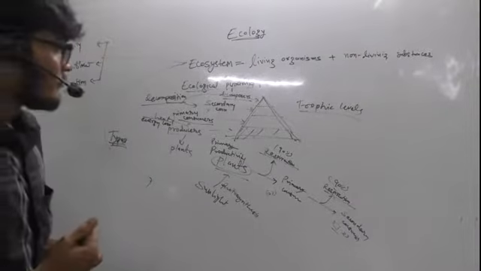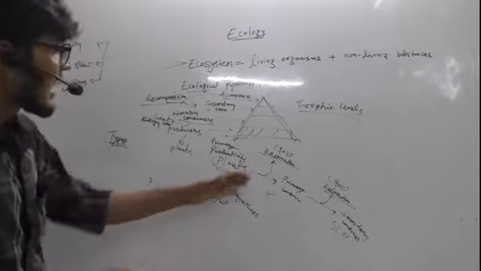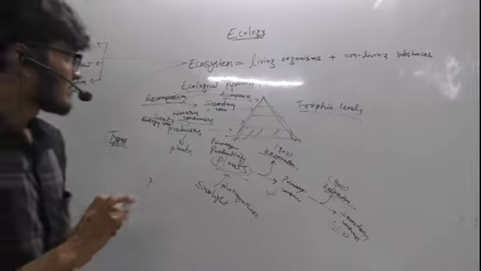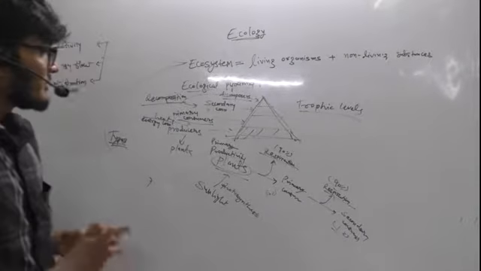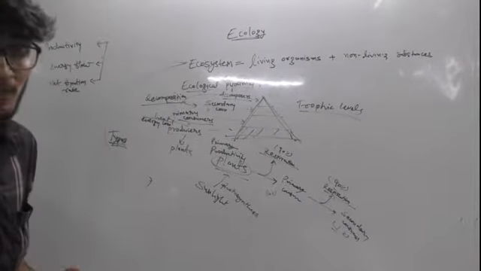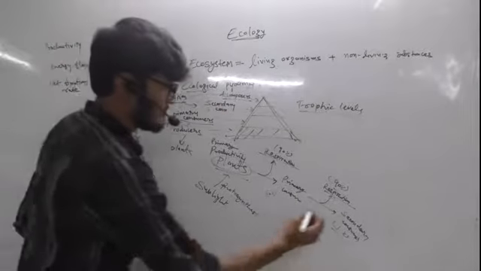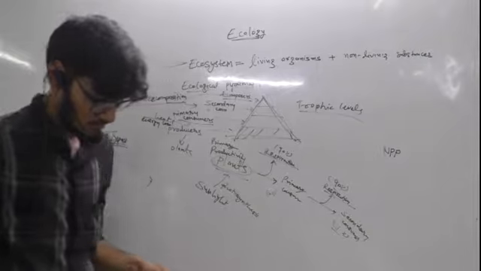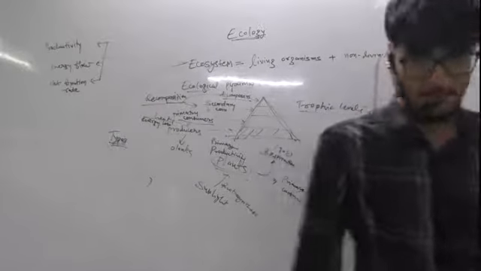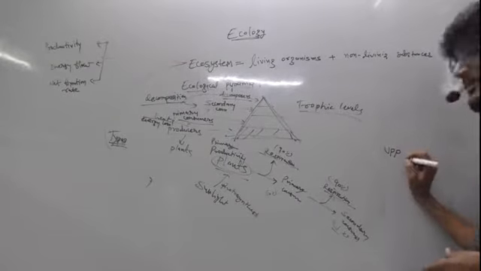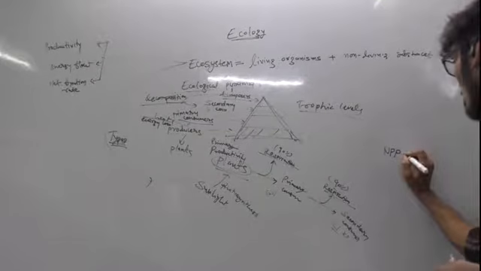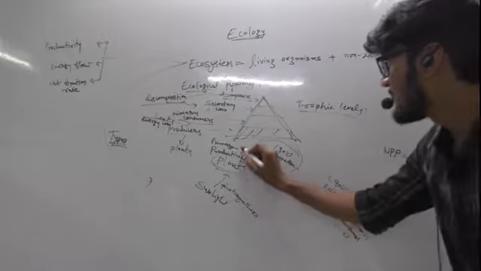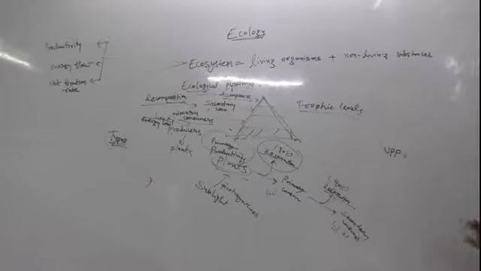So what you understand by this is that the energy that is lost in the form of respiration will be the cause of the net primary productivity. So net primary productivity will be dependent on this respiration and the primary productivity.